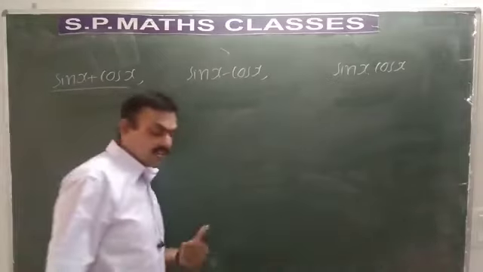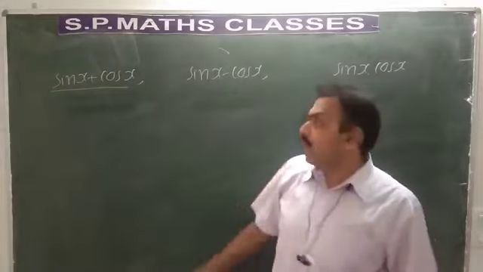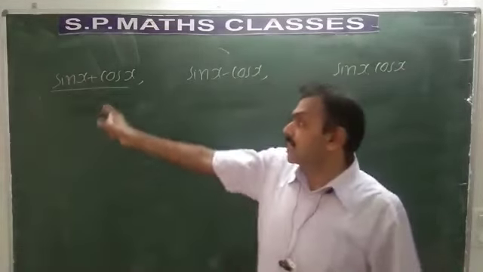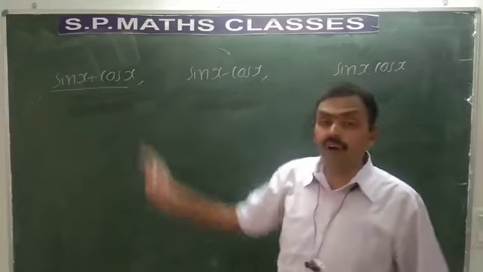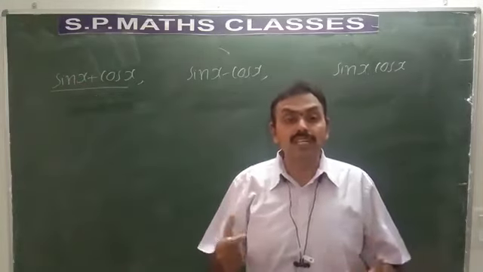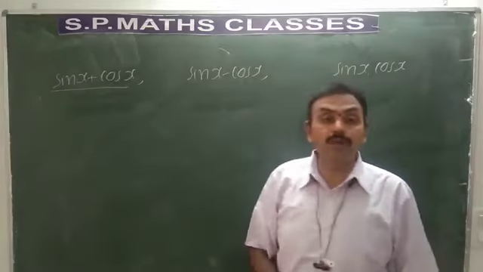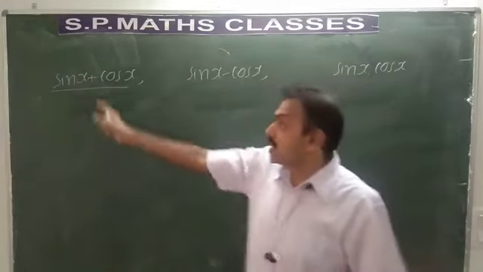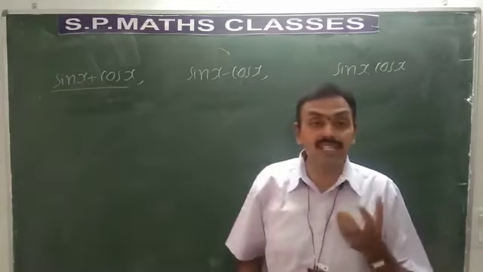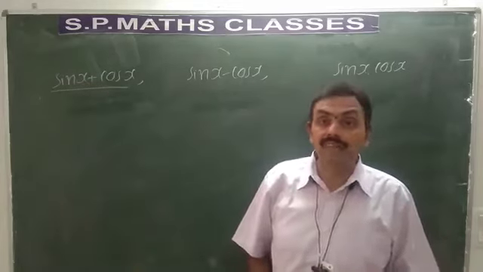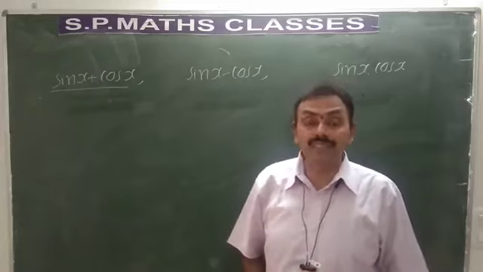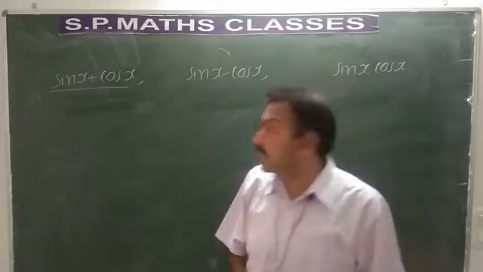Very simple. We have already proved graphically that sin x is continuous and cos x is continuous. Two functions separately are continuous. And from the algebra of continuous functions, sum of two continuous functions is always continuous. Hence, we conclude that sin x plus cos x is always continuous.